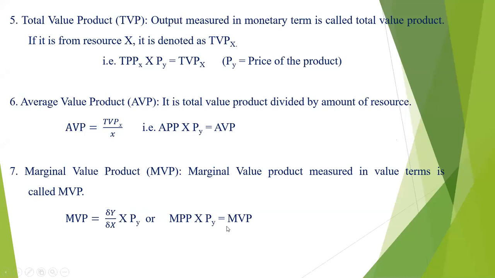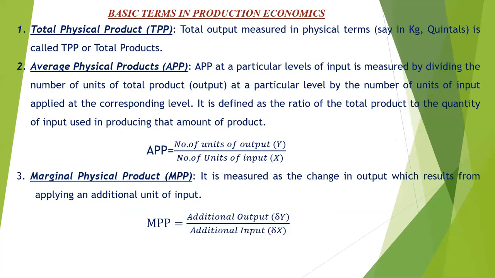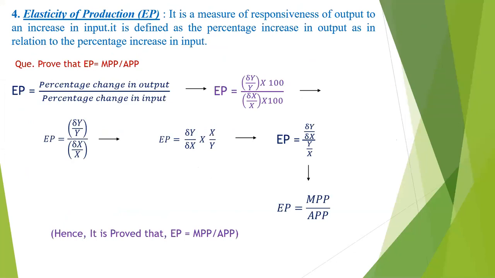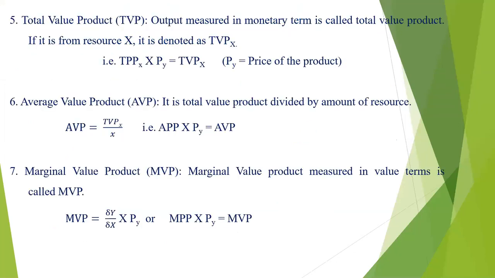So these are the 7 basic terminologies we generally use in agricultural production economics, in stages of the production function, in factor-product relationship, factor-factor relationship, and product-product relationship. We have to use all these terminologies: total physical product, average physical product, marginal physical product, elasticity of production, total value product, average value product, and marginal value product.